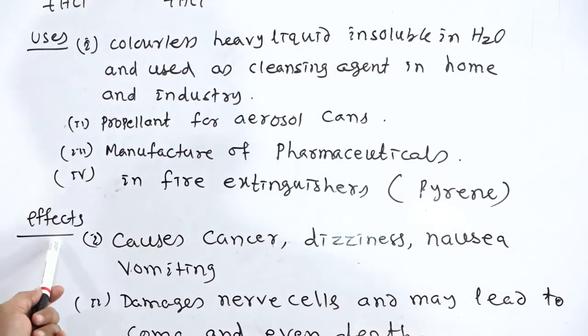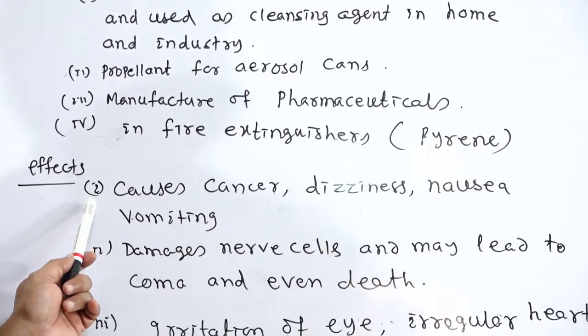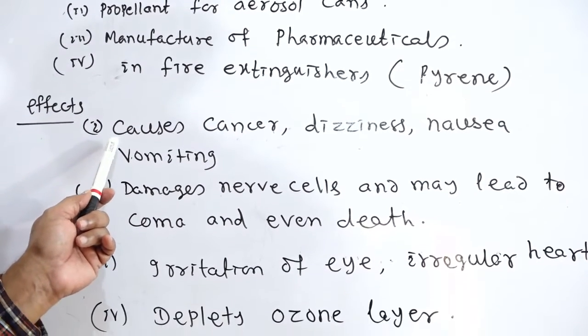Next one, what are the effects? What are the effects of tetrachloromethane, that is carbon tetrachloride?